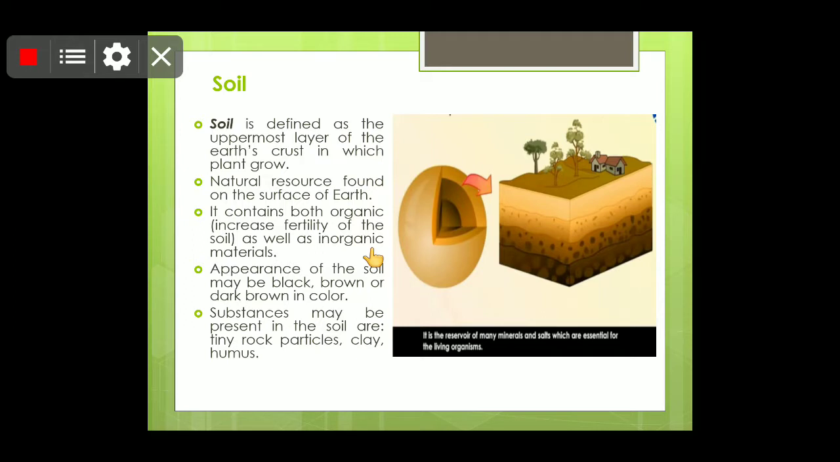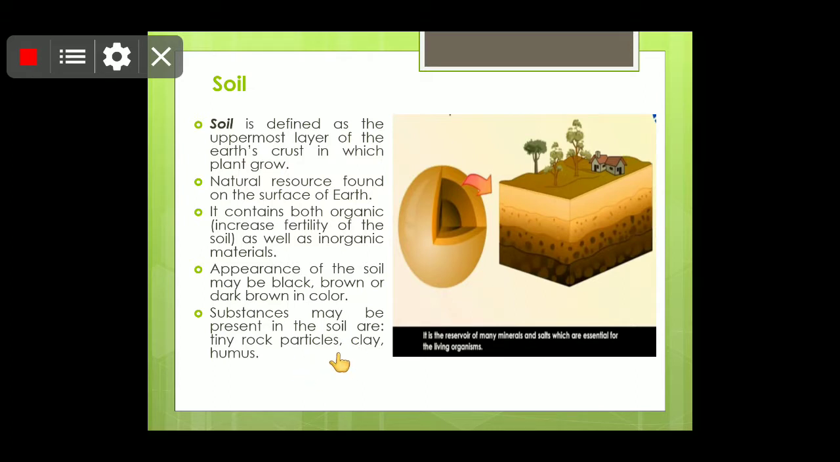Children, organic material is like manure. If animal and plant wastes are decomposed, they add organic material to the soil and enhance its fertility. Children, appearance of the soil: the soil may appear from brown to dark brown to very dark, somewhat blackish. Also children, we will study black soil and red soil further. Substances that may be present in the soil are tiny rock particles, clay and humus.